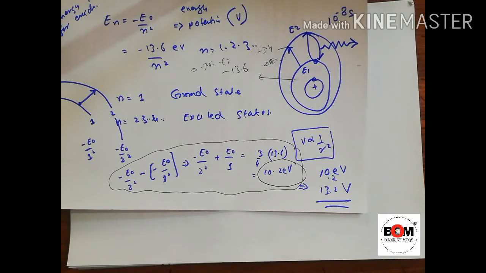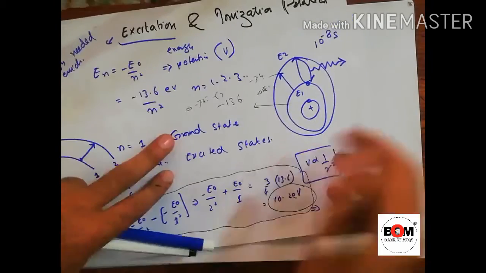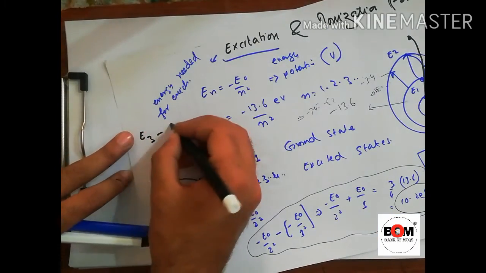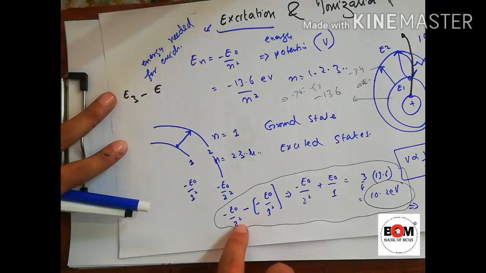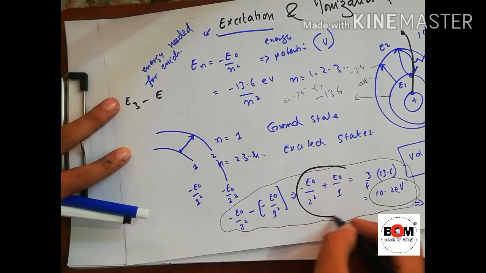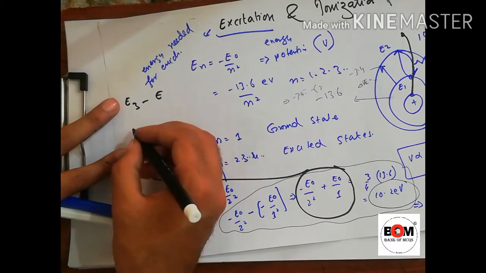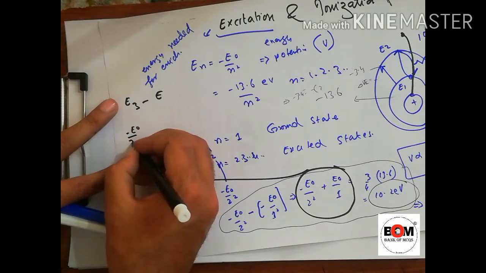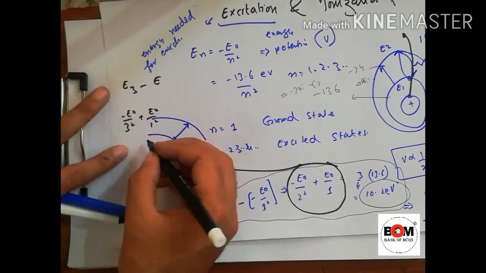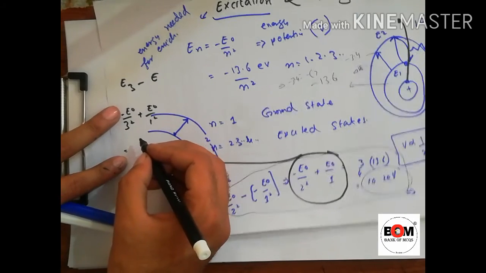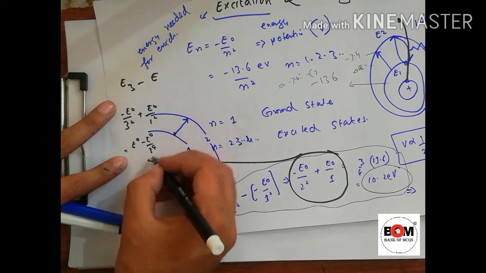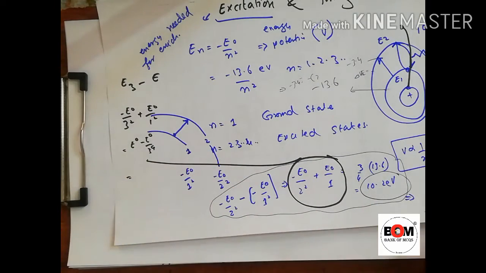For the second excitation potential, we will use E3 minus E1. Either you can find it this way, E3 minus E1, where E naught is equal to 13.6. So we will get minus E naught divided by 3 square plus E naught divided by 1. Or you can also solve it as E naught minus E naught divided by 3 square. Solving this, we will get some values.